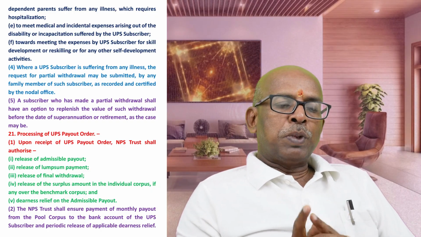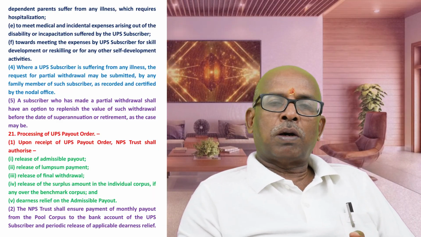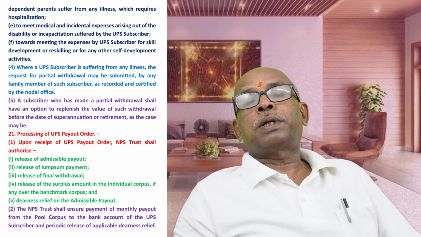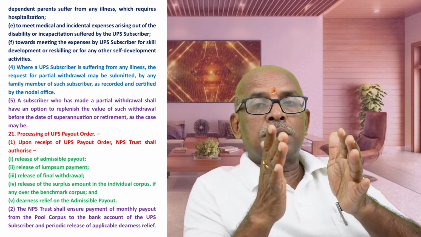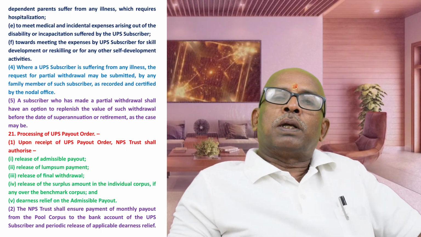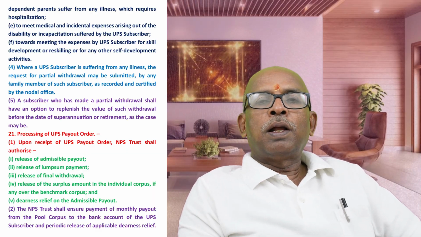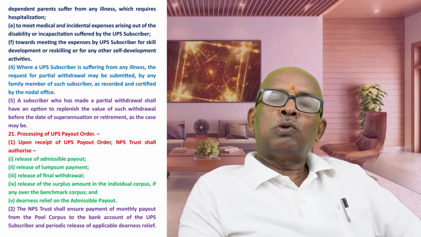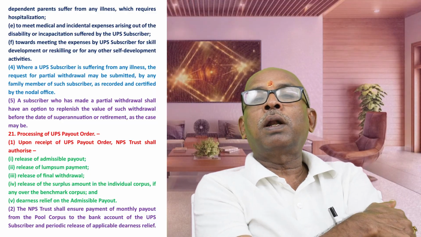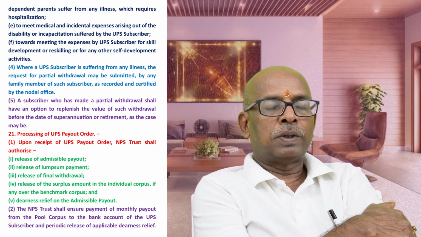A subscriber who has made a partial withdrawal shall have an option to replenish the value of such withdrawal before the date of retirement. Before your payout starts, you can find out what the shortage is against the benchmark calculation, and that alone you can pay. You need not pay fully. So at the time of retirement itself, you can pay to ensure full pension after retirement for you and the spouse during lifetime. Children or parents are not eligible for this payout. There are many questions. It is only for the employee and the spouse.